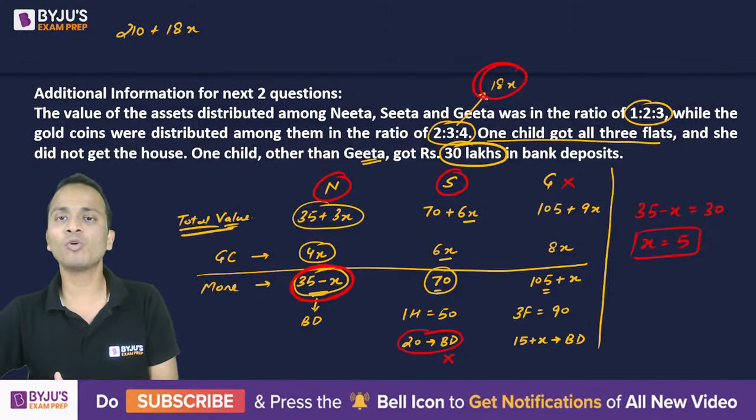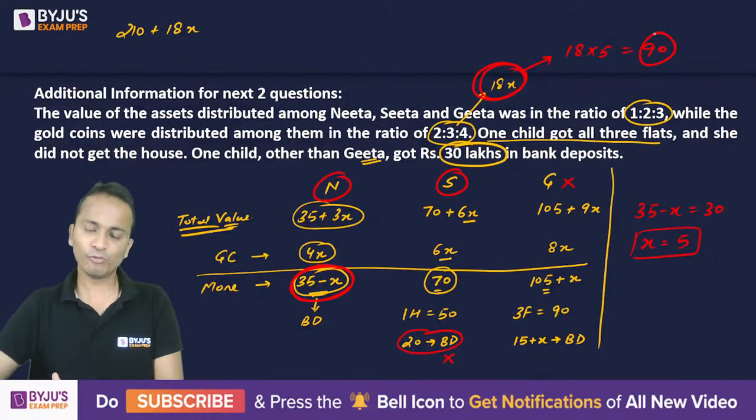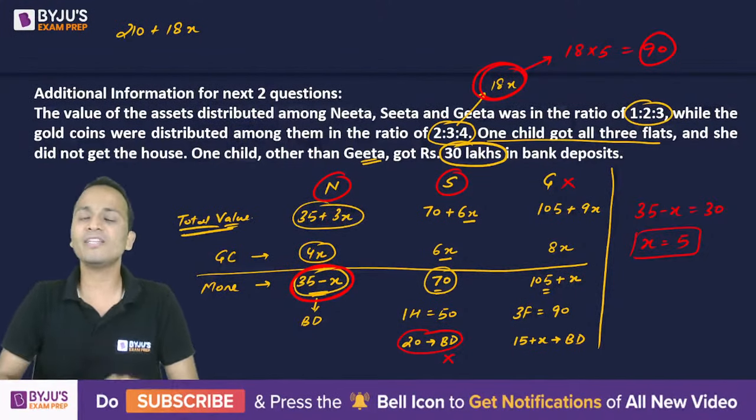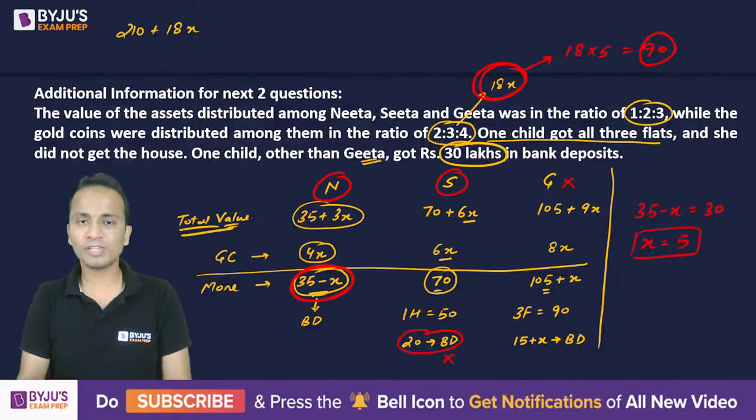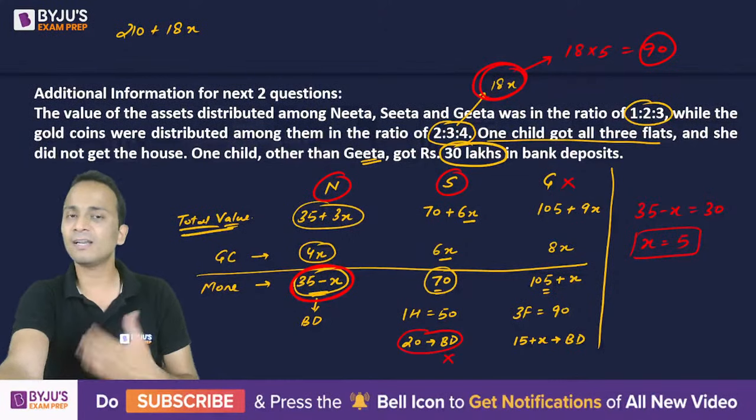And the total number of gold coins, now I can write, it is 18 multiply 5, that is equal to 90. So from here, now I'm able to get the number of gold coins as well. So this is the division of the property as well as the total number of gold coins. And on the basis of this, definitely we can answer the remaining 2 questions.